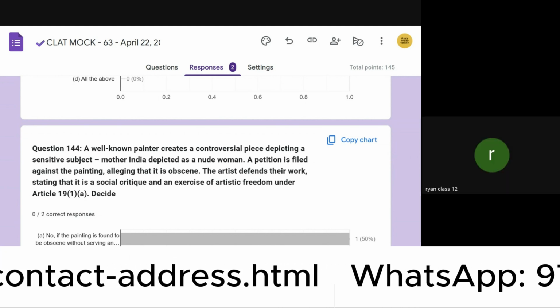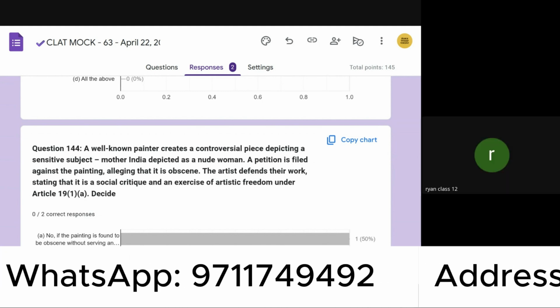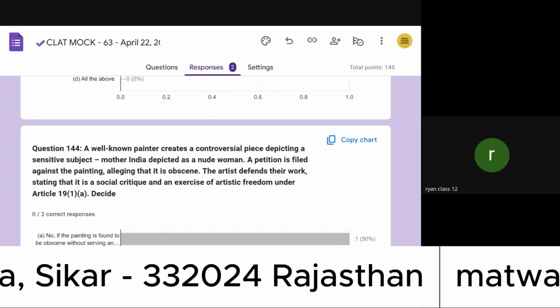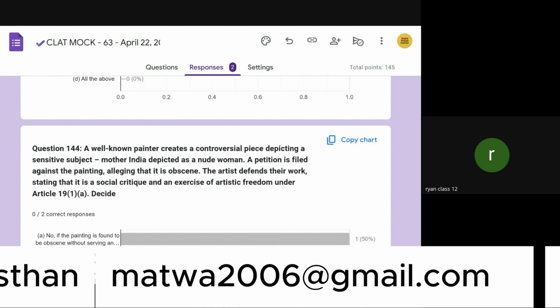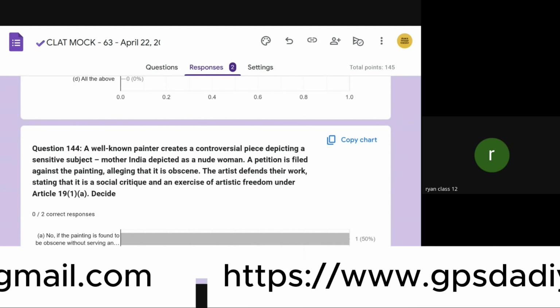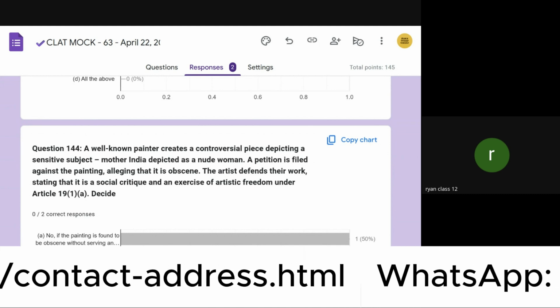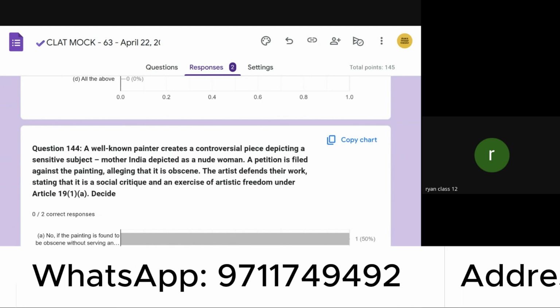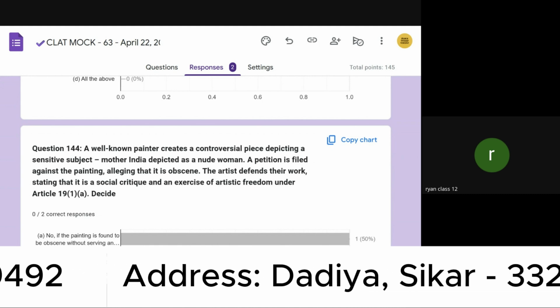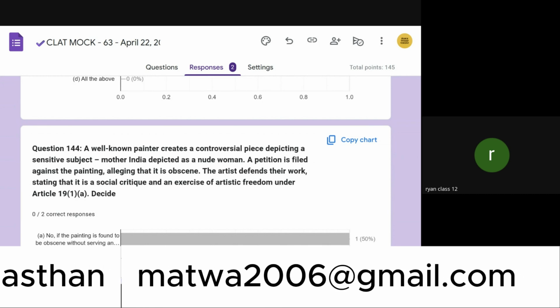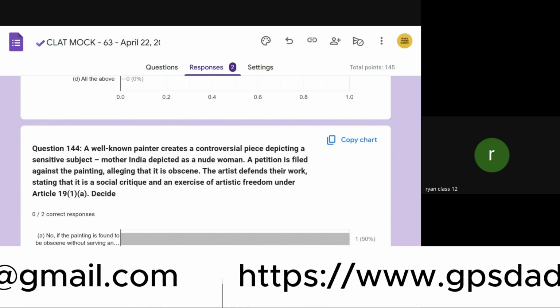However, the courts are also allowed to impose restrictions on such works based on community standards and creative liberty, such as in M.F. Hussain's painting case, where the court held that the artistic depiction of Mother India is not considered obscene, and that we need to first evaluate the artistic intent behind the painting itself.